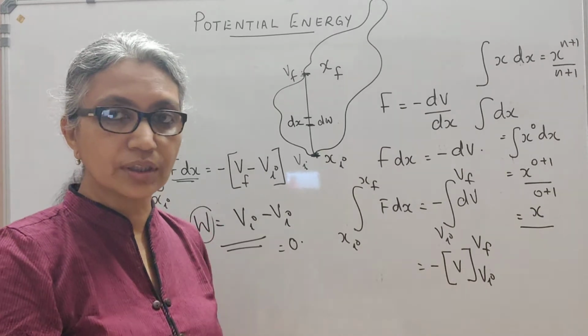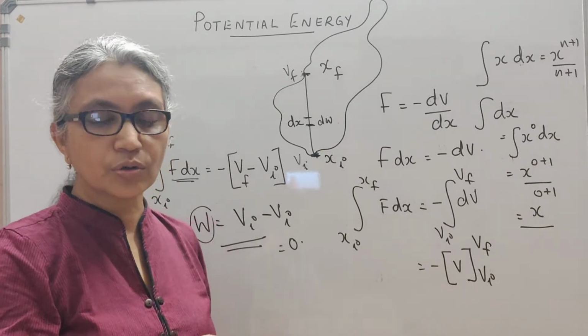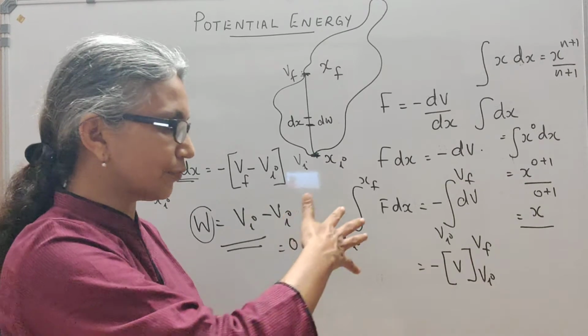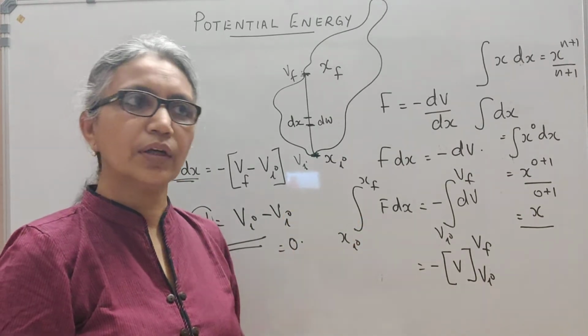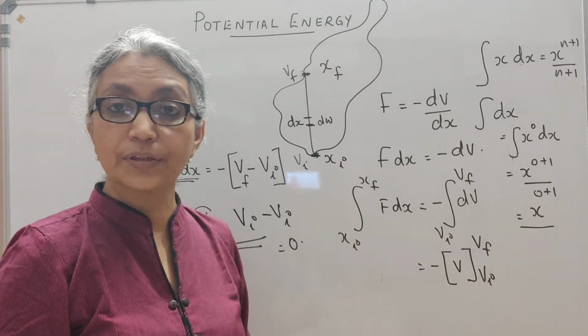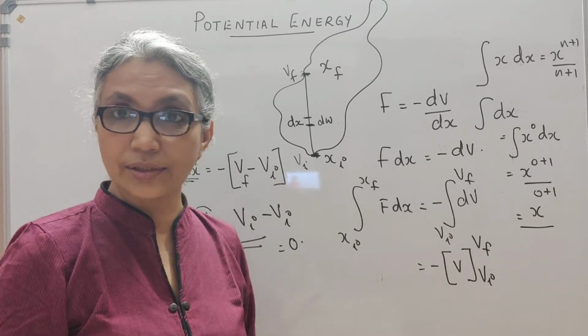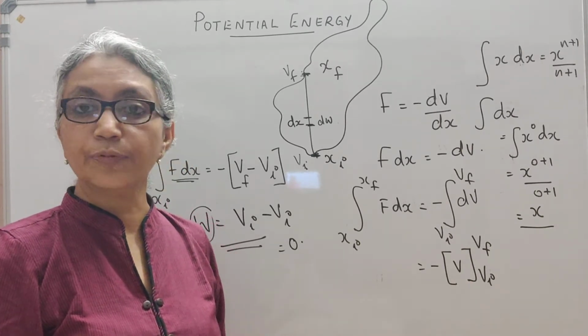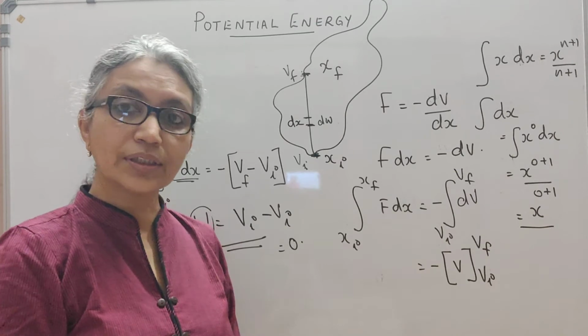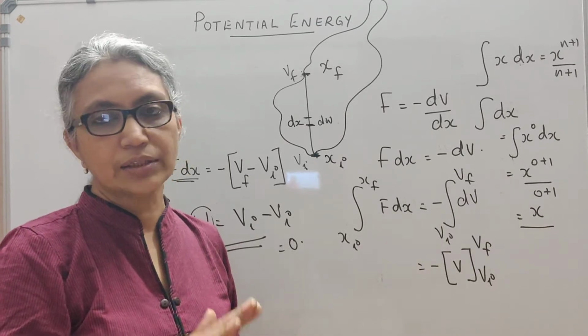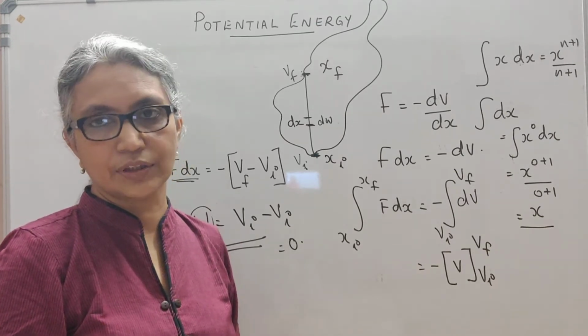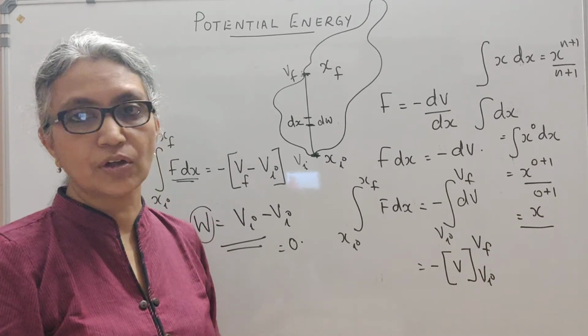So every time you read about a conservative force, you should know that the properties of these conservative forces are what we discussed now. There are non-conservative forces, like dissipative forces such as air resistance or frictional forces, which actually take energy away from the system. Such forces are called non-conservative because they do depend on the path taken.